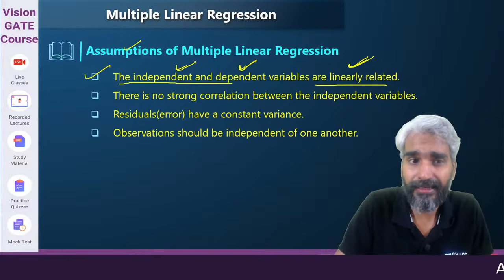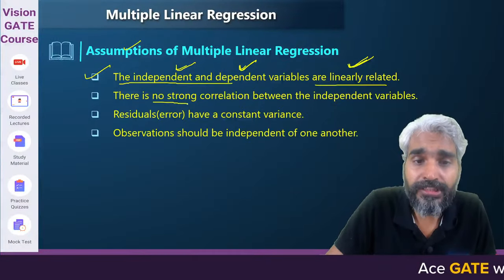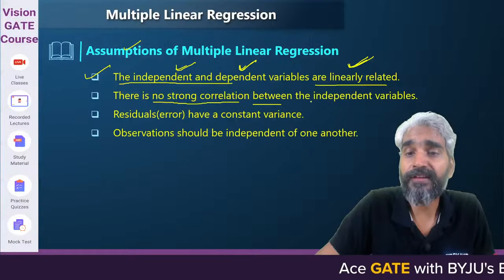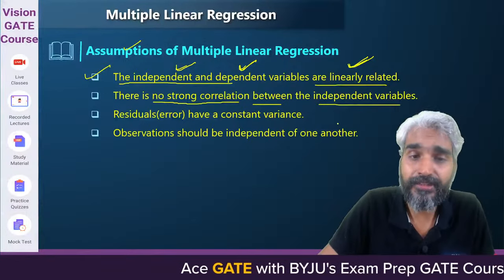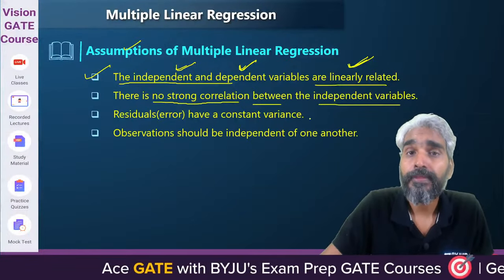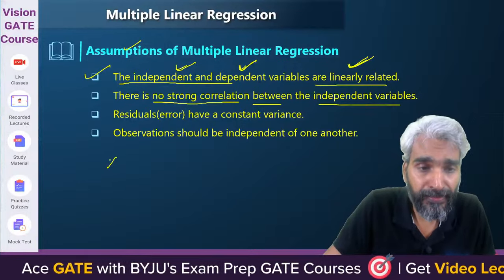But another thing is that there is no strong correlation between the independent variables. What do I mean when I say that there is no strong correlation between independent variables? Please try to understand.